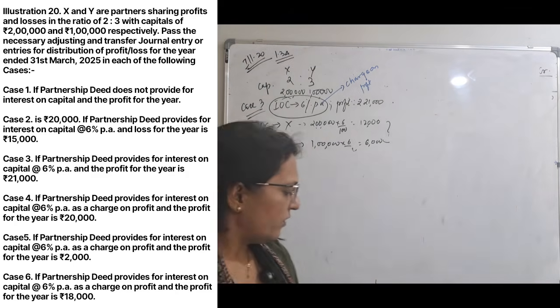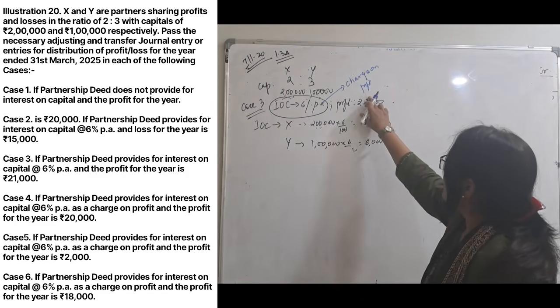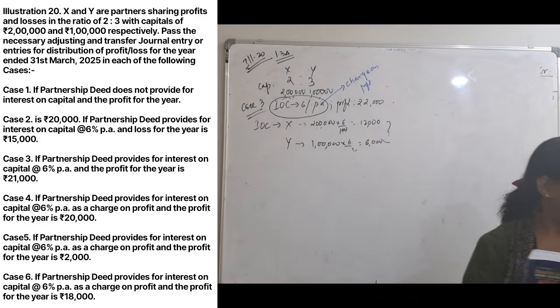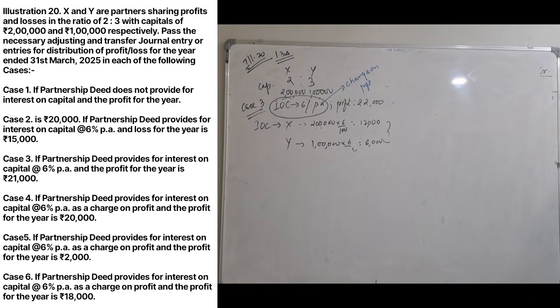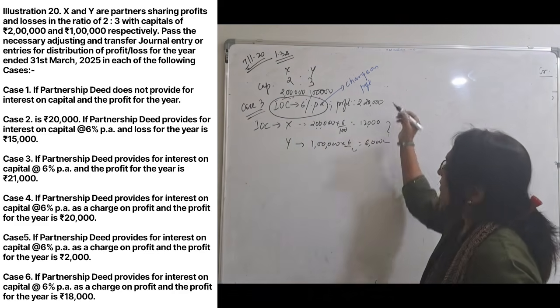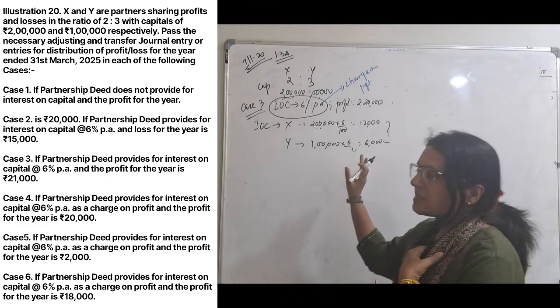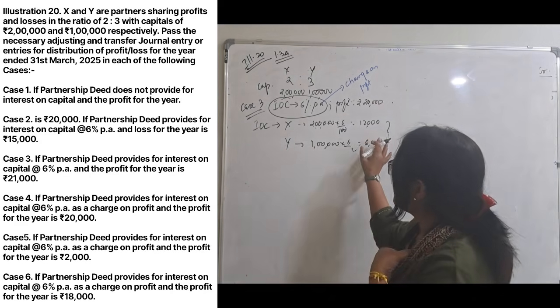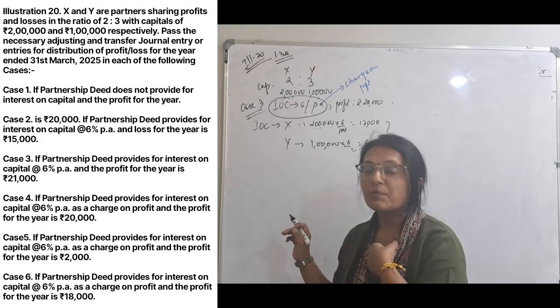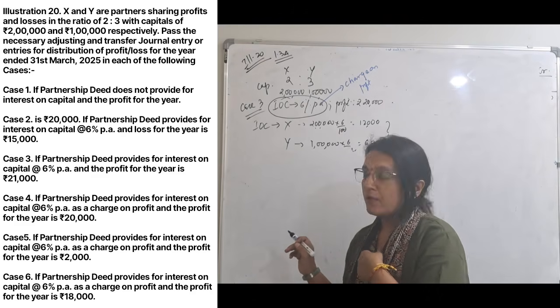Okay, and the profit for the year is 20,000. Let's do the journal entry now. Okay, this is the same thing that we have done. Interest will be this much, but this will be transferred to profit and loss account.